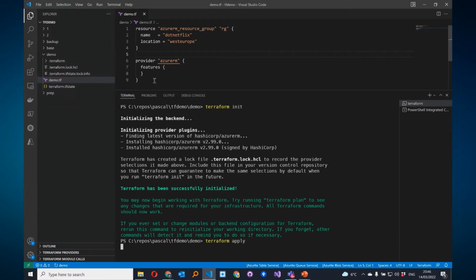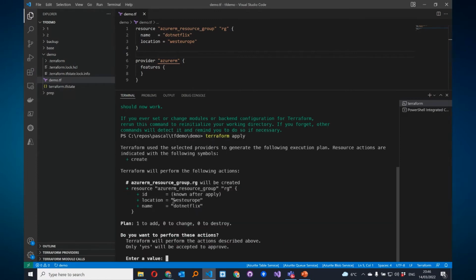So at this point, Pascal, is Terraform already looking at your Azure subscription? Yes, it is. It is validating if this resource group already exists, that kind of things. So what do you have to do to tell Terraform about which credentials and which subscription to use? I have logged in with the Azure CLI. That's everything that is needed at this moment. Okay. So then it just uses the selected subscription from the Azure CLI. Indeed. Yes. Nice.